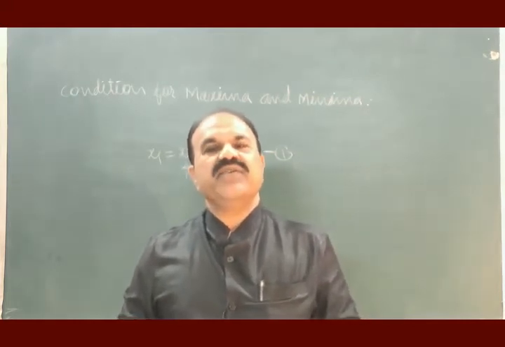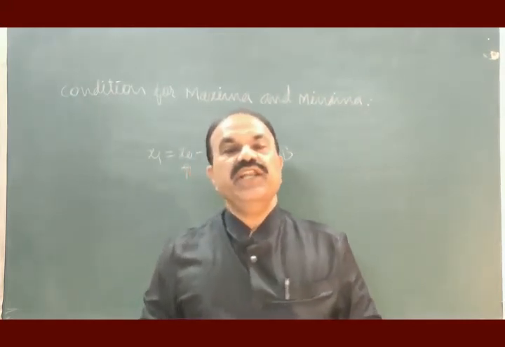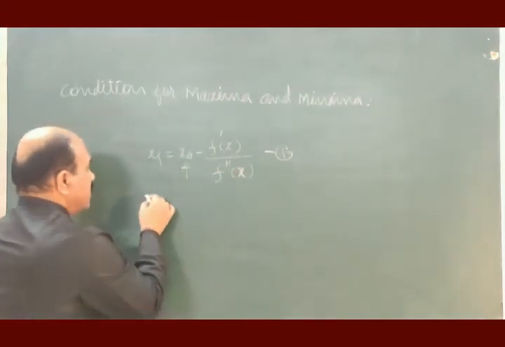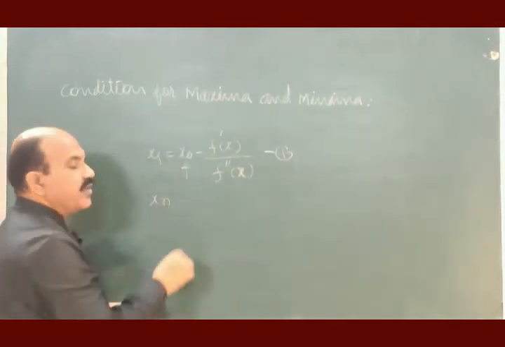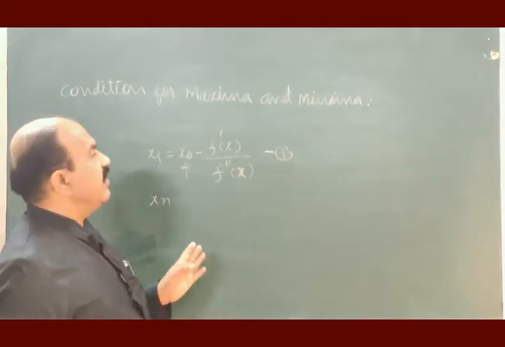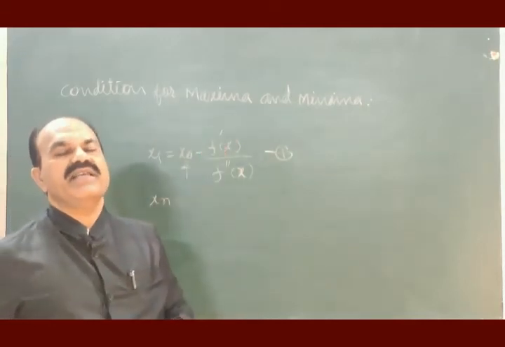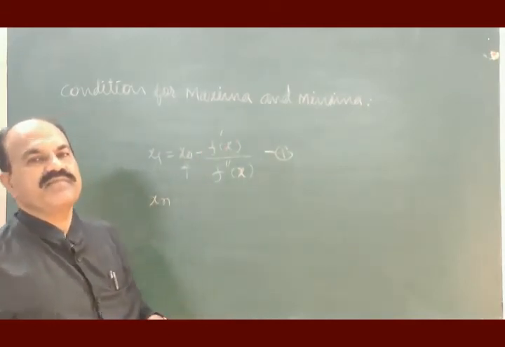This iterative calculation is continued till you get a very correct approximation xn for the minima or maxima of the function.